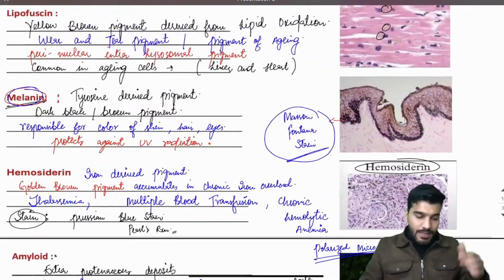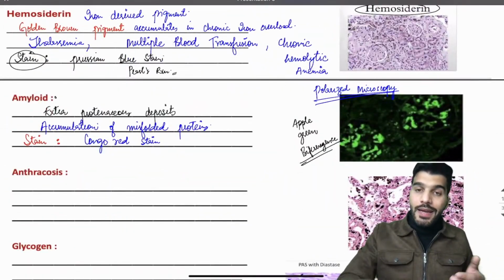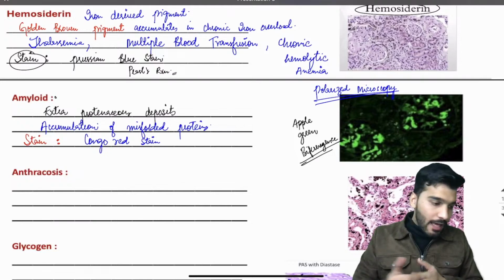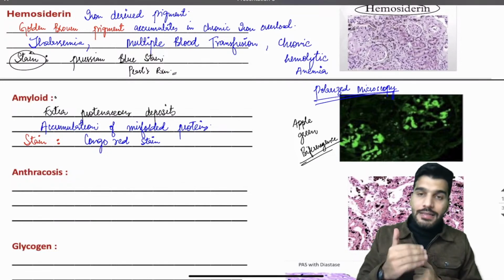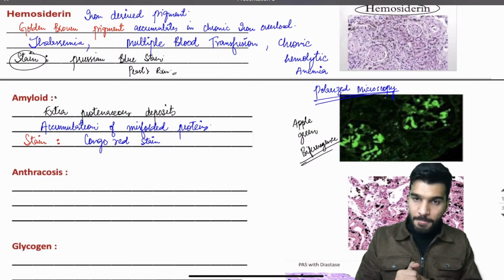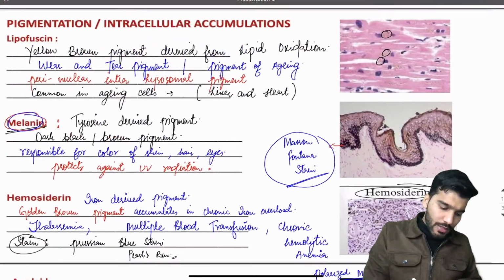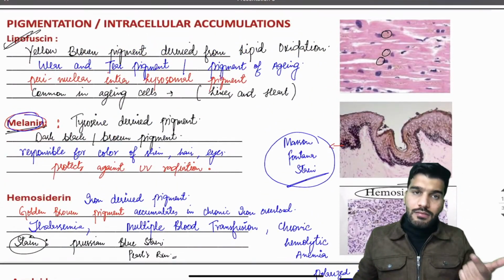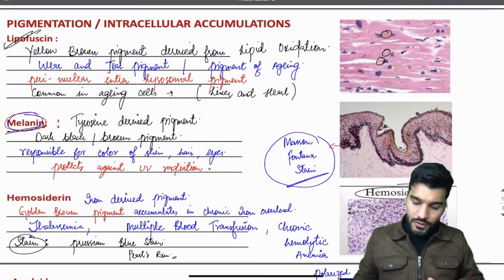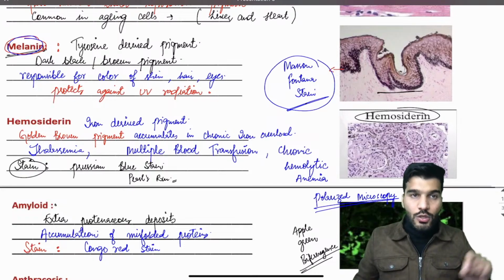Now all these pigments, whether it was lipofuscin, melanin, hemosiderin, or amyloid, are endogenous pigments. They are inside, when the cells are reacting on the inside. Okay, lipid peroxidation is happening, free radical injury is happening, there is an accumulation of these pigments. All these are questions if they ask from heart and liver cells, wear and tear pigment, that's going to be your lipofuscin.